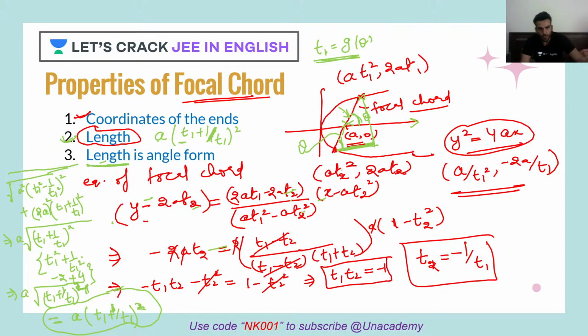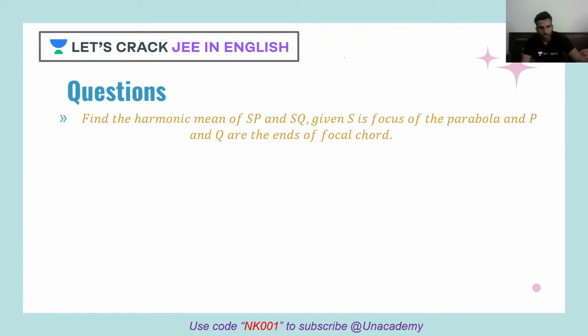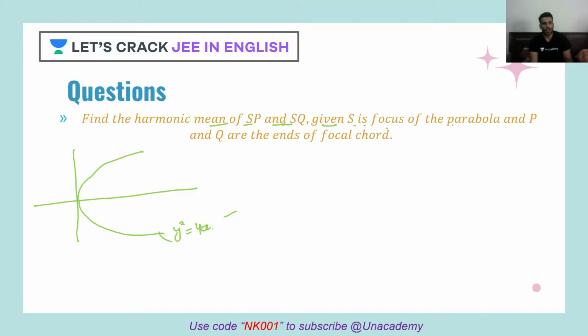Now let's move ahead and solve our next question. So this question is what? Find the harmonic mean of SP and SQ, given S is the focus of the parabola and P and Q are the ends of the focal chord. Okay, so I'll state this question to you guys. Let's say there is a standard parabola, y square is equal to 4ax. S is your focus, which is (a, 0), and P and Q are the ends of the focal chord. Let's say this is P and this is Q.